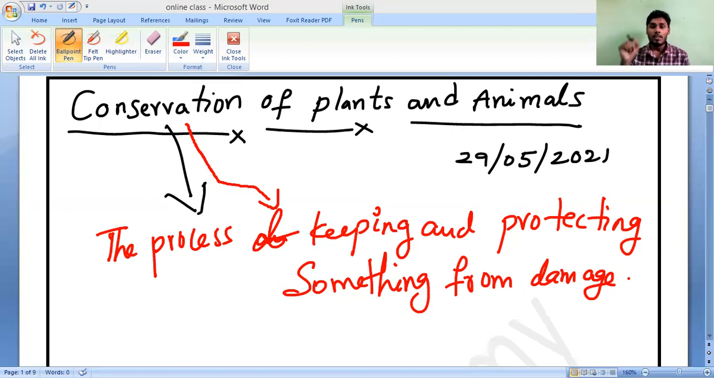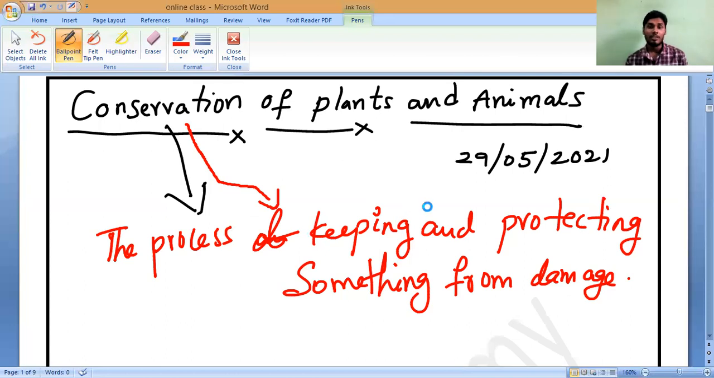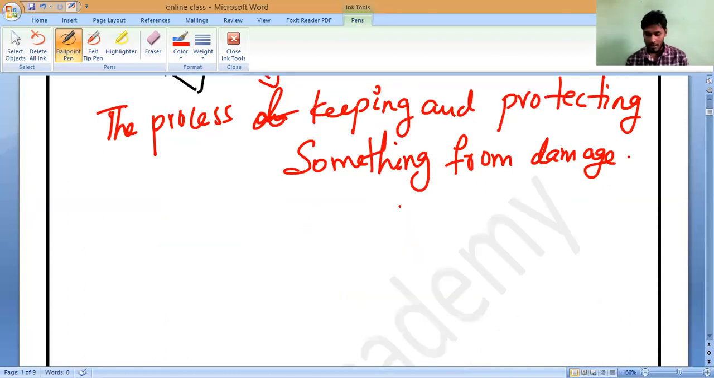So the plants and animals which occur in the forest should be kept in a way that they remain protected in the natural environment in which they are found. That is what conservation of plants and animals is. They must remain protected. That is the meaning of conservation of plants and animals. Do you understand it now? Conservation of plants and animals means they must be protected.